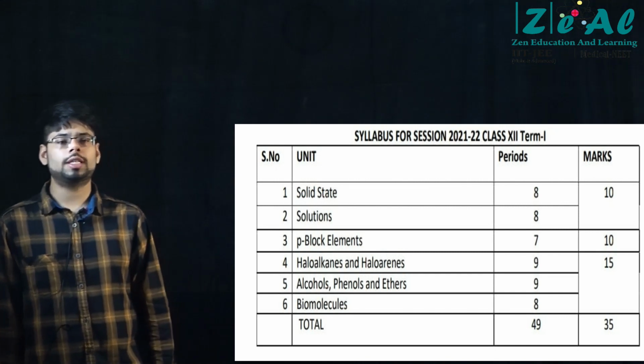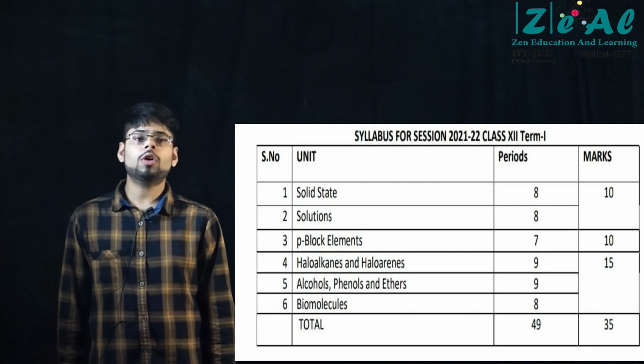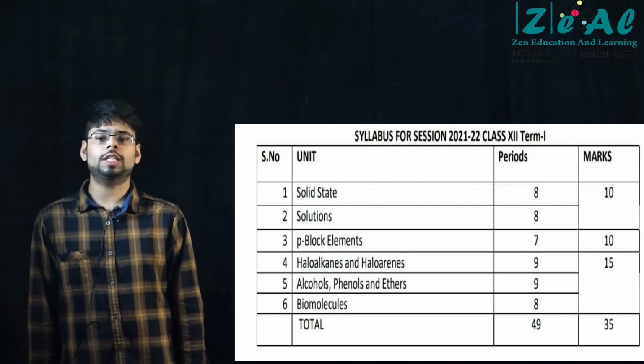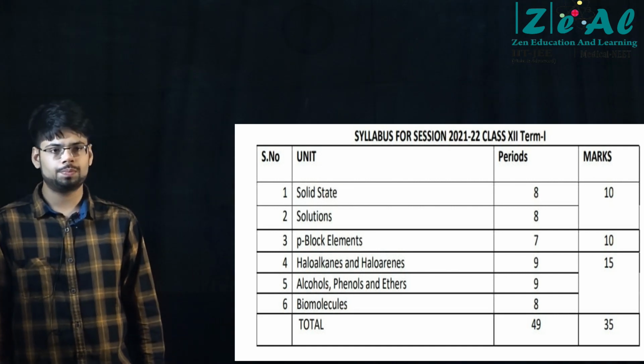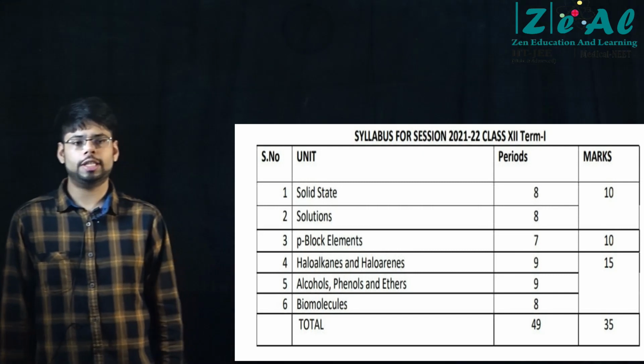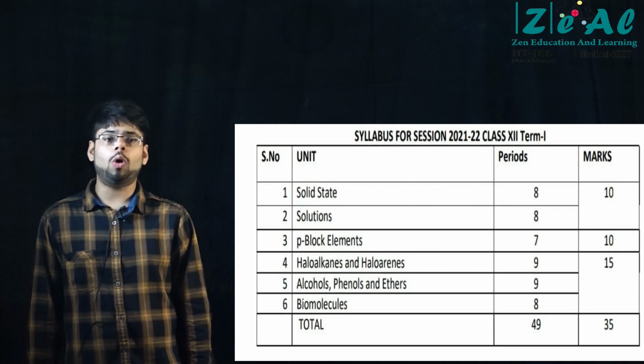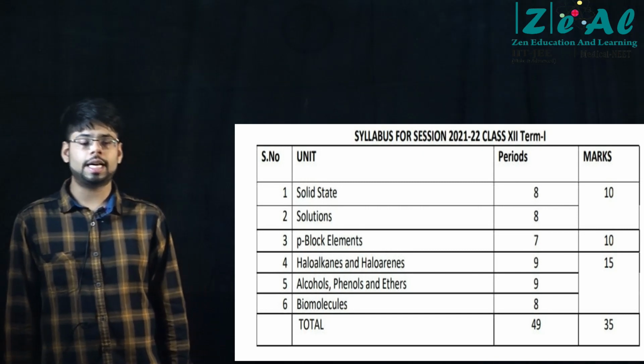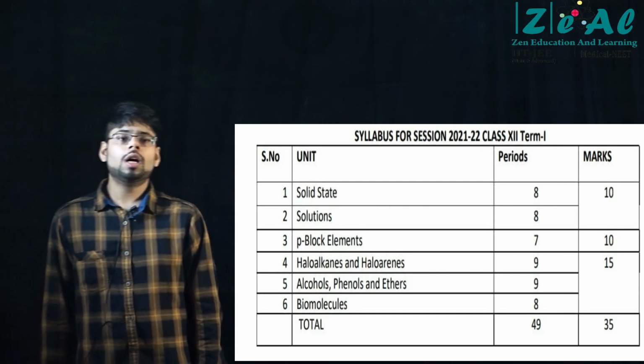The IUPAC name of the product is mandatory for a student because sometimes they just give you the name instead of giving you the structure. So unless you know the name, you won't be able to correlate what reaction it is, right? So be thorough with all the names of products that are being formed in the reactions.